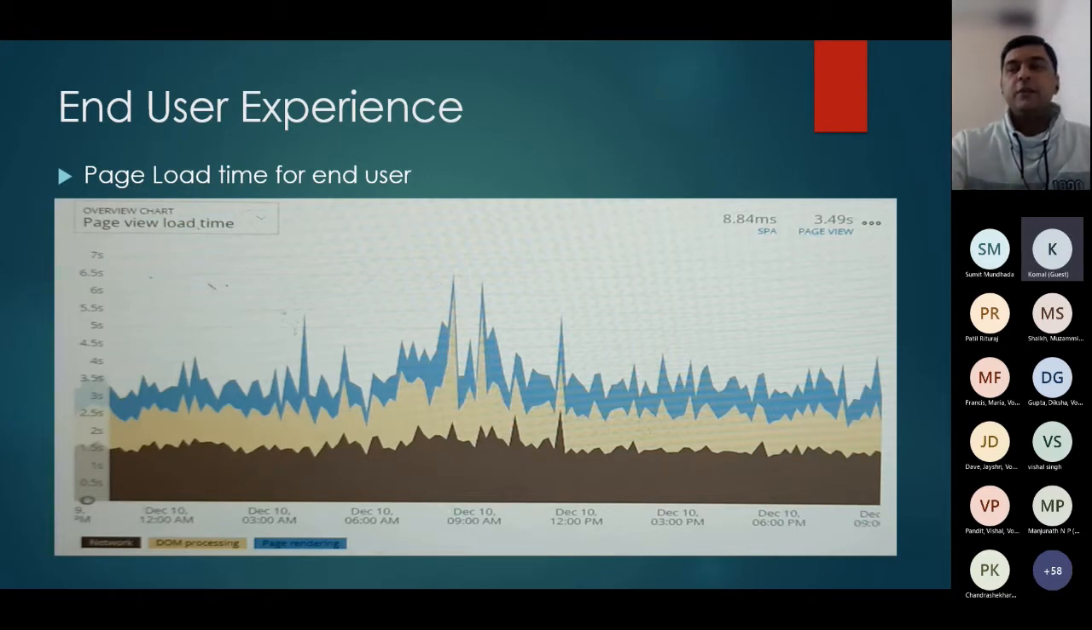User experience is defined from multiple aspects. First is how it is performing at the customer or user end. Second is what network they are using and how much time is elapsed on the network. Third is how much time it takes on the rendering side. In the graph, it is divided into three colors, and every color has a different perspective: network, DOM processing, and page rendering. Something is dependent on the end customer's side, and something on the network or the application server side.